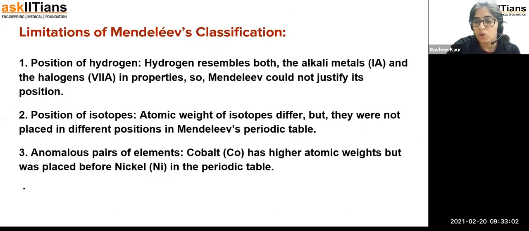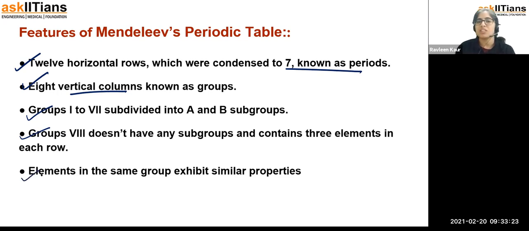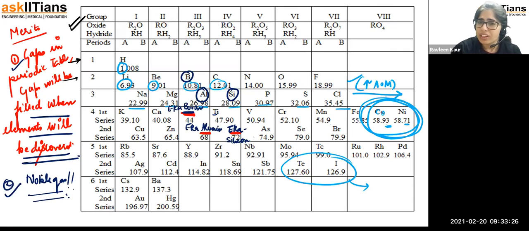Okay, so first of all, let us read the features also. The features were that there were 7 periods, like I've shown you now, the horizontal rows are periods. Then there were 8 vertical columns which are called groups. They were subdivided into A and B. Group 7 and group 8 don't have any subgroups, and the elements in the same group exhibit similar kinds of properties. Whatever I've explained about these groups and how they are present is all mentioned in the same way.